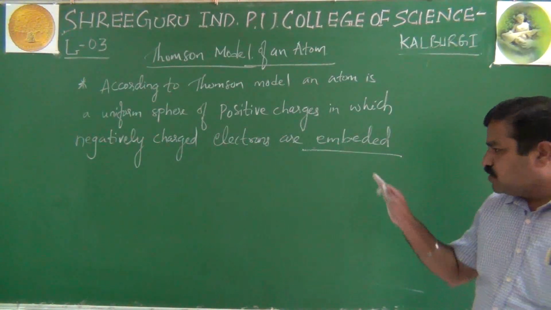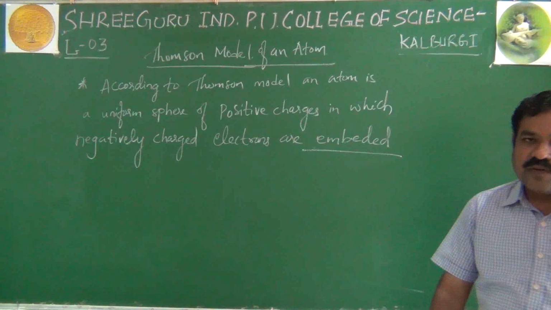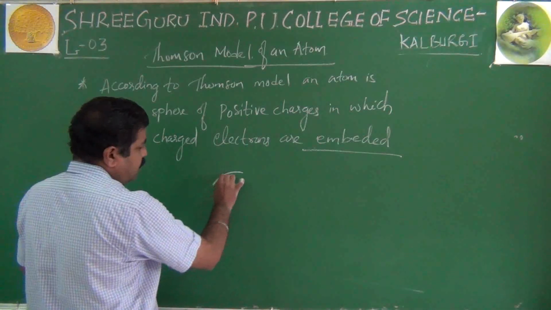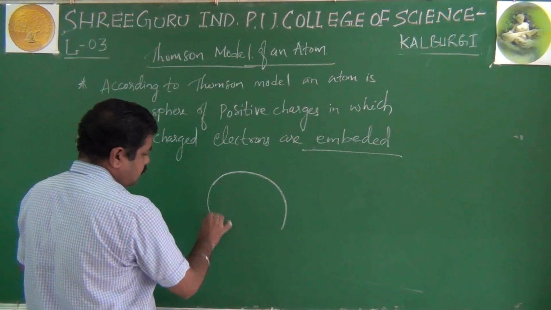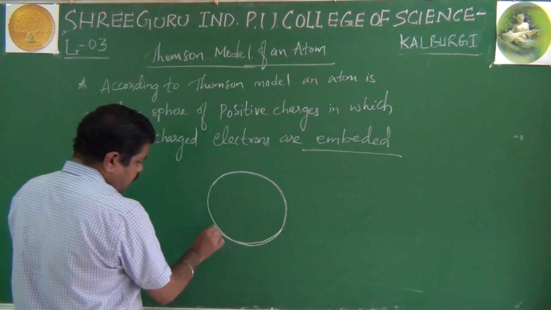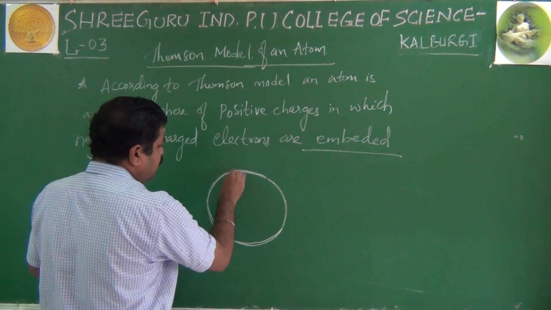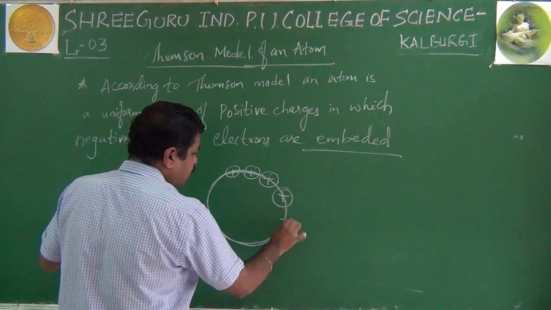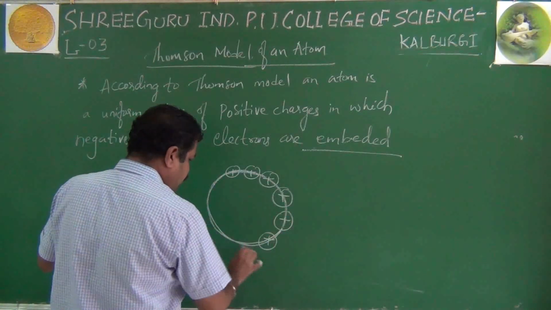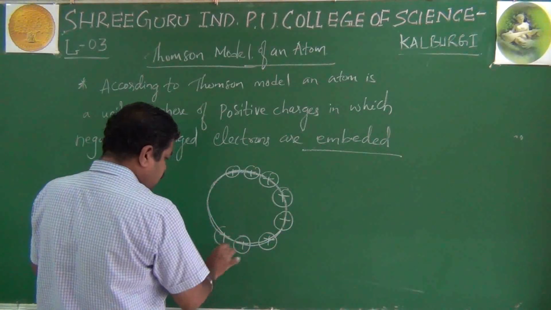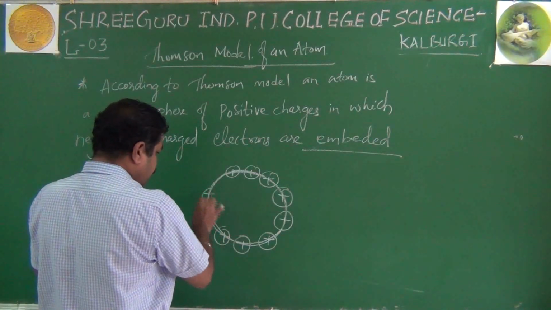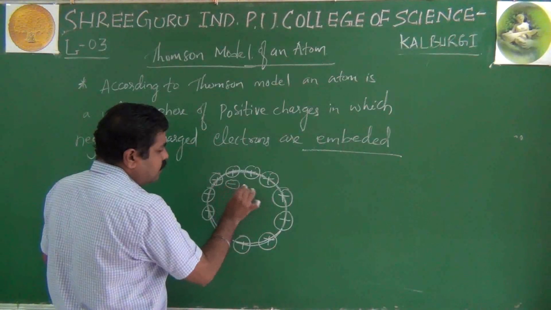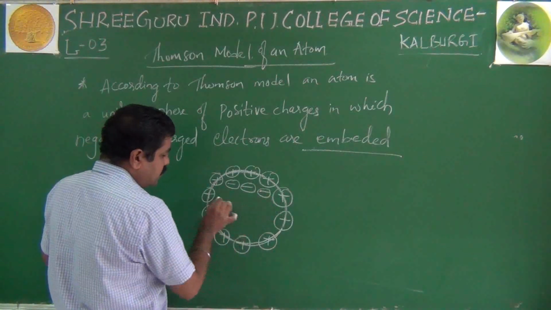But I will show you the rough picture. Okay, what is that sphere? You have to imagine like this. It's a sphere of uniform positive charges in which negatively charged electrons are embedded.